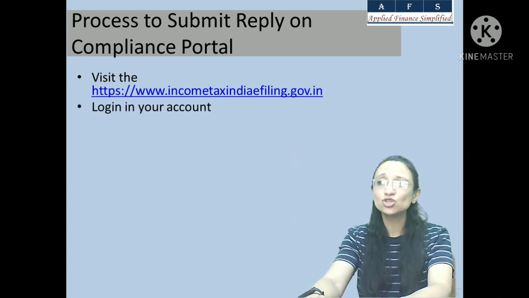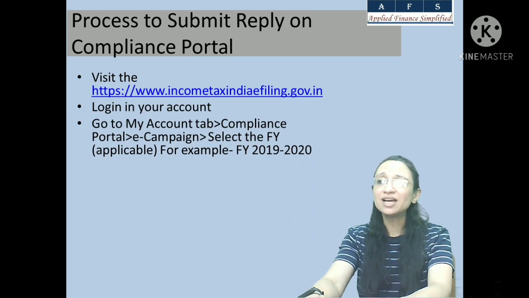After logging into your account, go to the My Account tab, then Compliance Portal, which will lead you to an external website. So confirm it, and then from that external Compliance Portal, select the Ecampaign tab, wherein you will be prompted to select the financial year for which you have received the SMS. In this case, let's say the financial year is 1920.